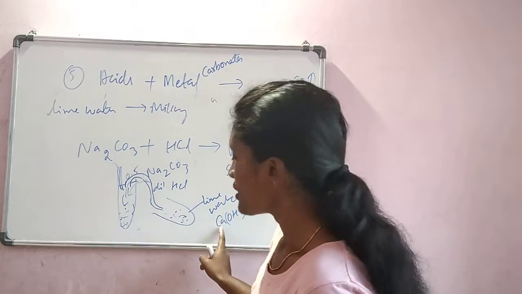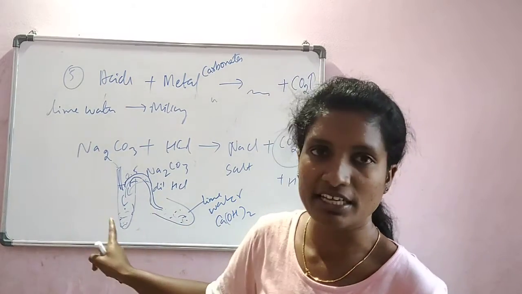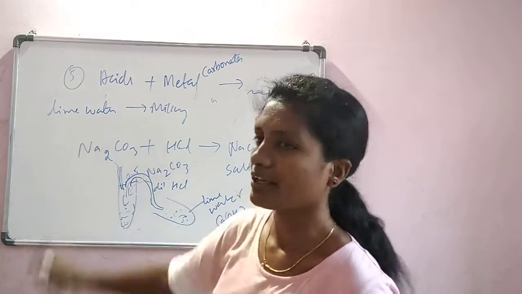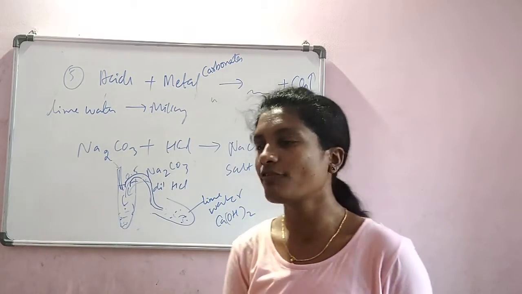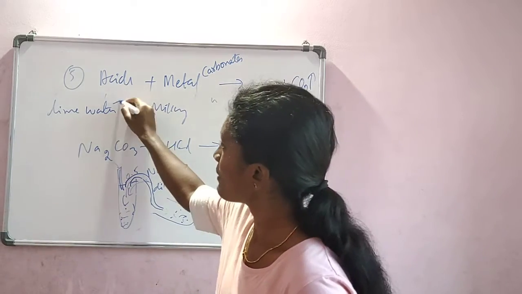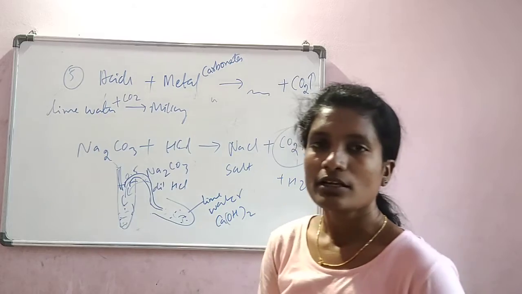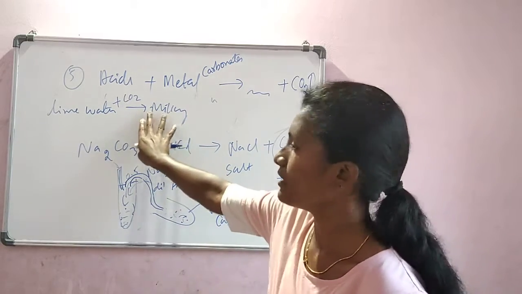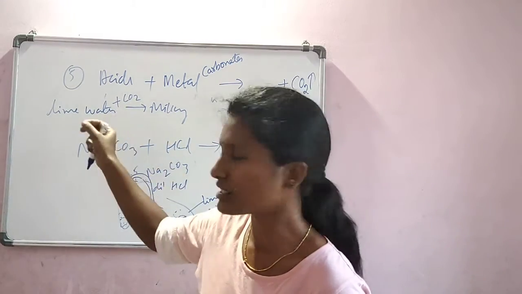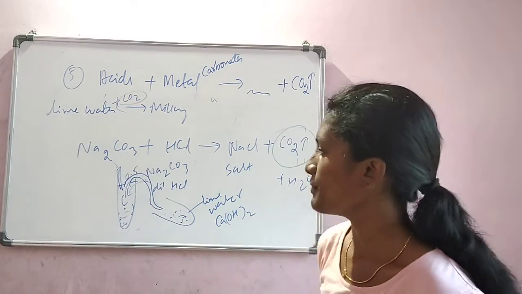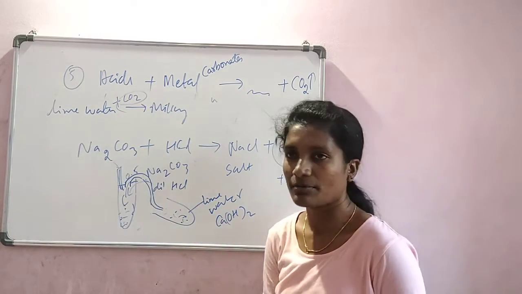Okay, which was not so earlier. Lime water was not milky in color, but now it turned milky. And here is the added information: when lime water combines with carbon dioxide, it gives a milky color. So this tells us that the gas which is coming inside this test tube is carbon dioxide.